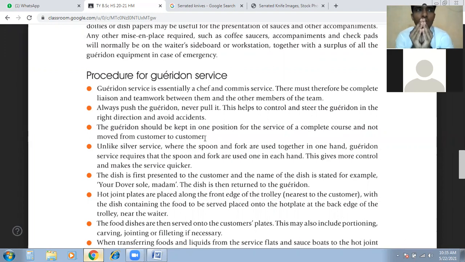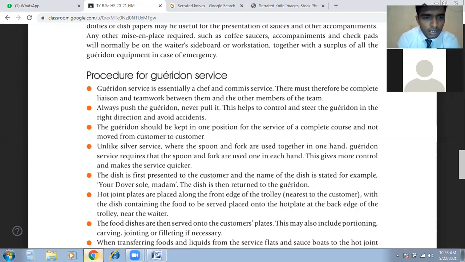If we finish with this guest, we don't have to move the trolley and go to another guest. That is not the standard operating procedure of garrison service. So we have to arrange the tables accordingly so we can serve both guests simultaneously. If you're serving more than one guest, we place two tables nearby and the garrison trolley in between, so that the person will serve both guests simultaneously. Understand? That is the point you have to remember.